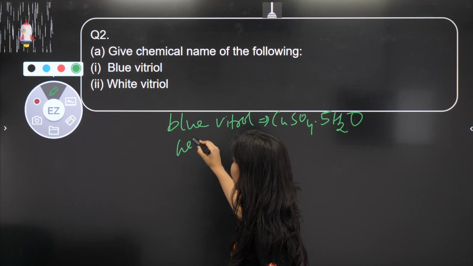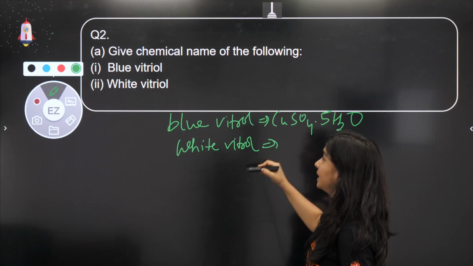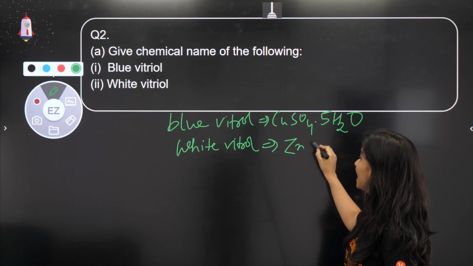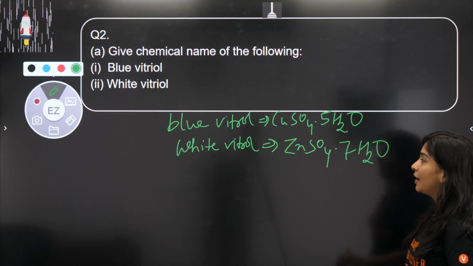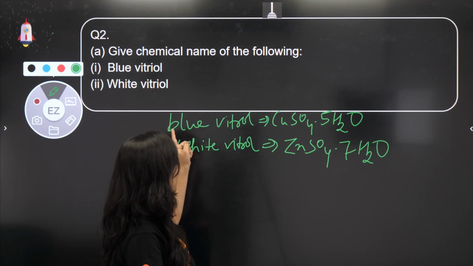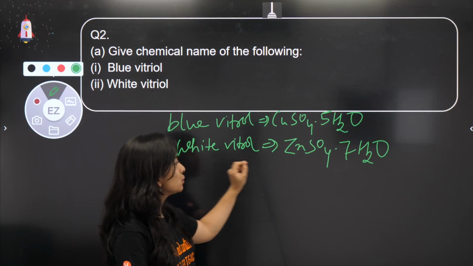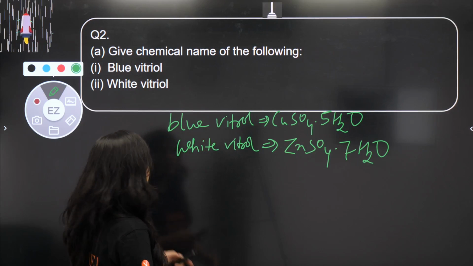If I talk about white vitriol, white vitriol कौन सा है? Zinc sulfate. Okay, this is zinc sulfate dot 7H2O. White and blue are representing their color. Okay, so blue vitriol is copper sulfate dot 5H2O, white vitriol is zinc sulfate dot 7H2O. Fine? हाँ, this one is easy, right?